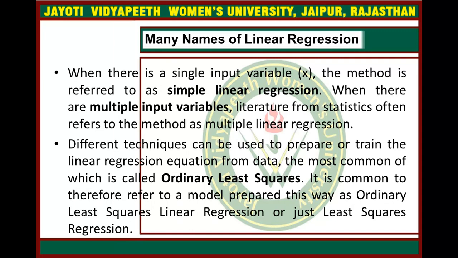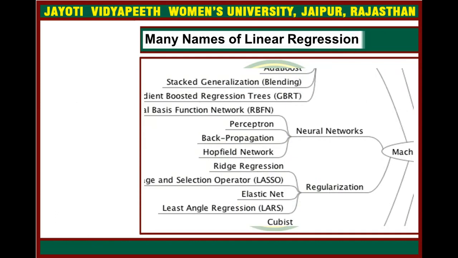Okay, so next you can see in this diagram there are many names of linear regression, which can be called stack generalization, blended, boosted regression, and many other things that will come through neural network regularization and in machine learning. Okay, so there are many names by which we can know linear regression, in which linear regression is basically used.